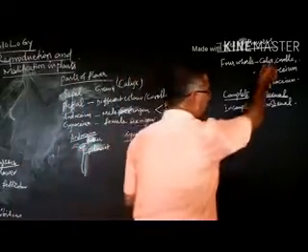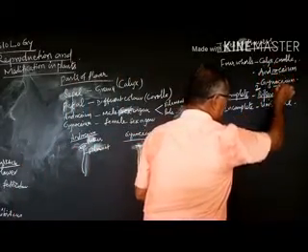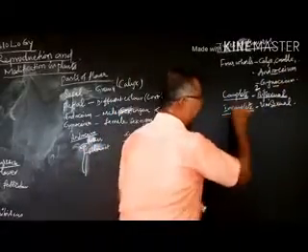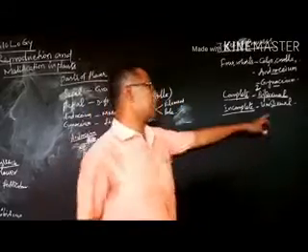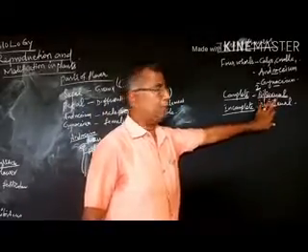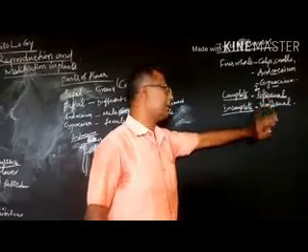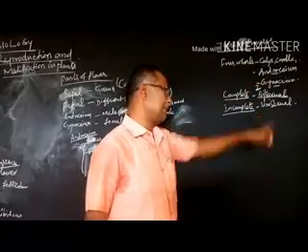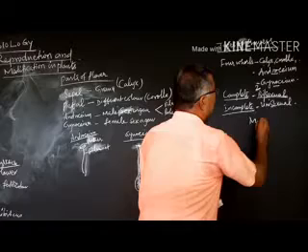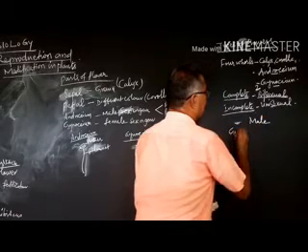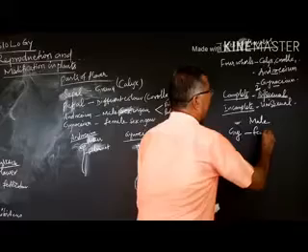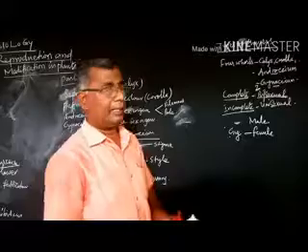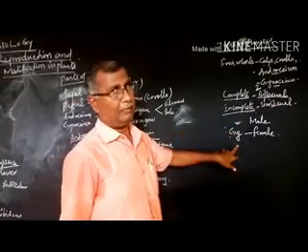Suppose either the androecium or the gynoecium is absent, that is called an incomplete flower. An incomplete flower must be unisexual. Unisexual means having only one sex. If only the androecium is present, it is called a male flower. If only the gynoecium is present, it is called a female flower. These two are collectively called incomplete flowers, either male flower or female flower. Thank you.